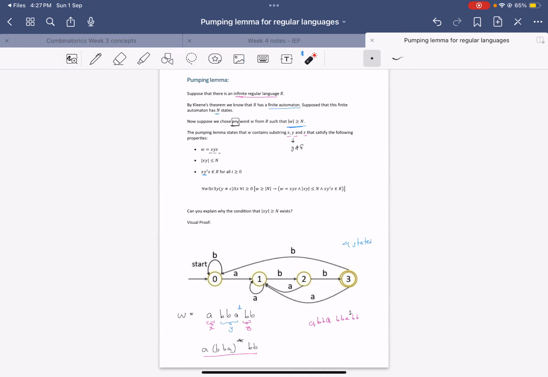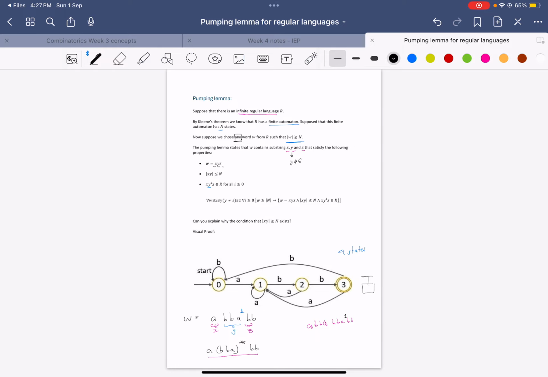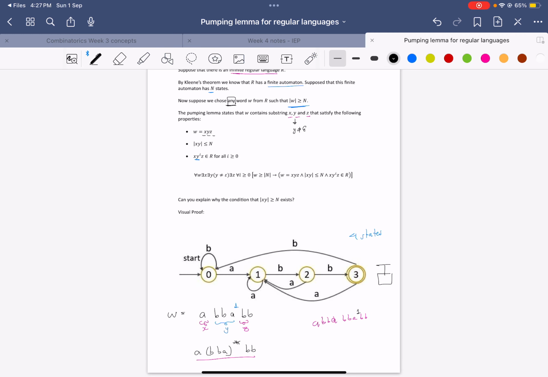Therefore, we can just pump it. That's where it's called the pumping lemma. We're pumping this y. Just pump it, pump it, pump it, right? Just repeat it forever. And that's basically the visual idea behind the pumping lemma. And this works because of the directed circuits theorem.